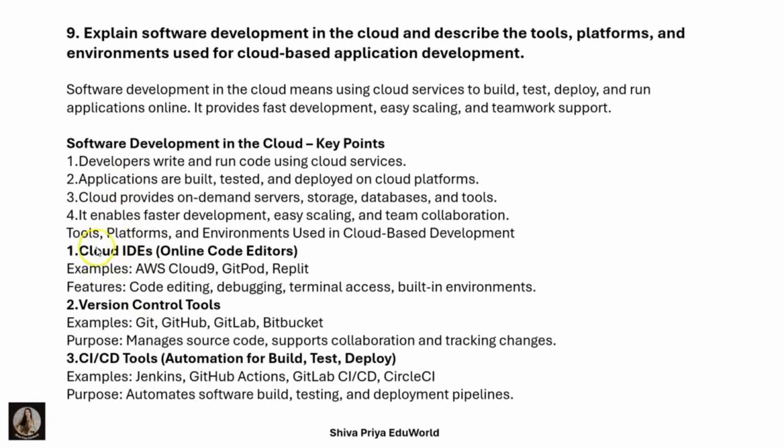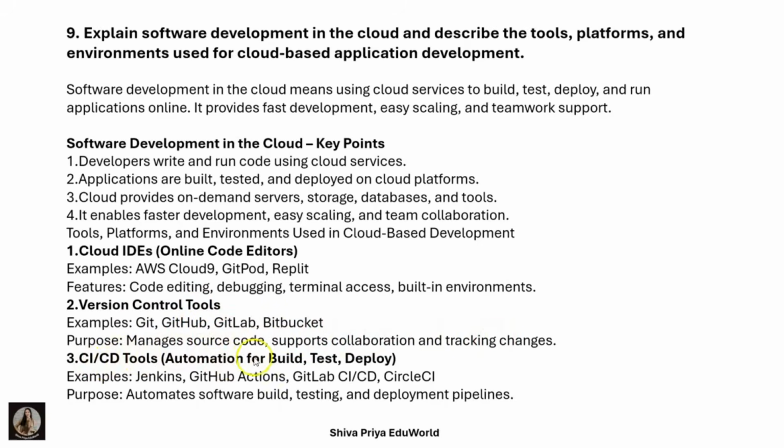I'll explain. Cloud IDE means online code editor. For example, AWS Cloud9, Gitpod, Replit. These are all the examples. The features are code editing, debugging, terminal access, and built-in environments. Version control tools are Git, GitHub, GitLab, and Bitbucket. These are all the examples for version control tools. The purpose is to manage the source code. GitHub and GitLab manage the source code and support collaboration and tracking changes.